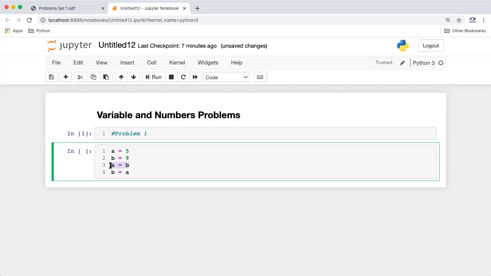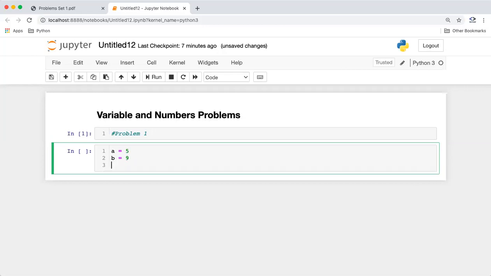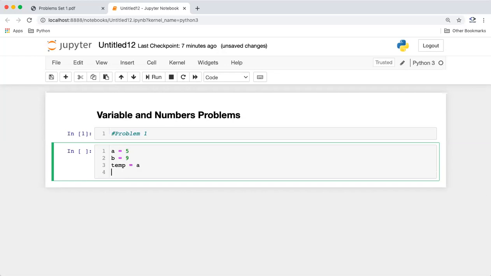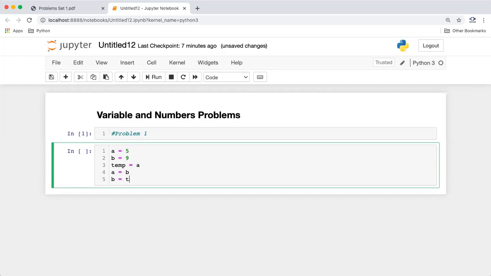So the approach can be that we store the value of A in a temporary variable, we do A equal to B, and then in B we store the temp variable. This would be the way to swap two numbers using a temp variable.